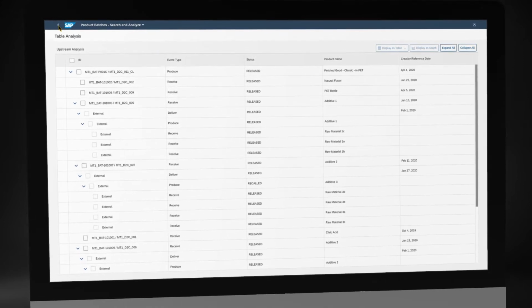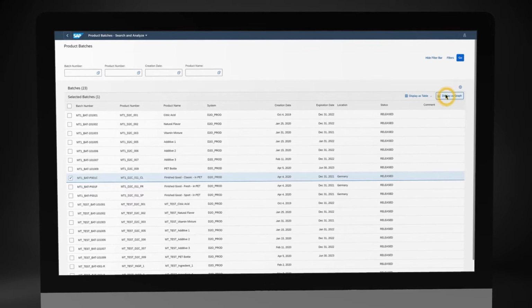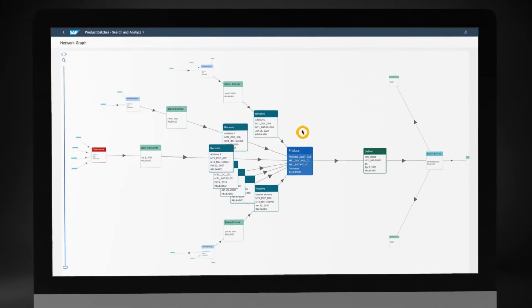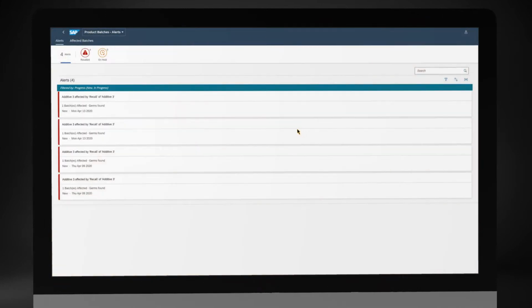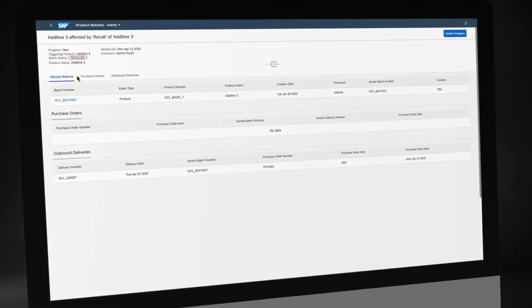In an upstream analysis, manufacturers can monitor batch correlations all the way to raw material suppliers. And in cases of component issues, you can identify all affected batches. An alert can be sent and evaluated down the supply chain to trigger a recall process.